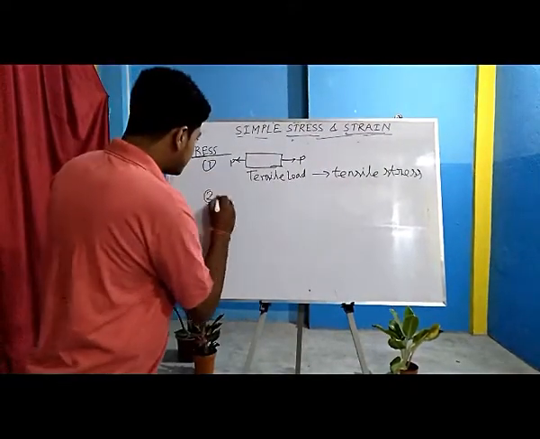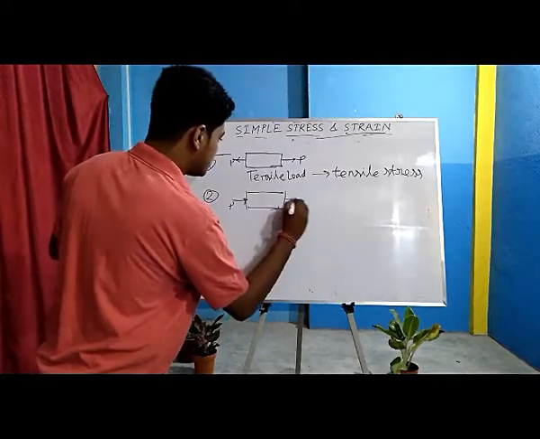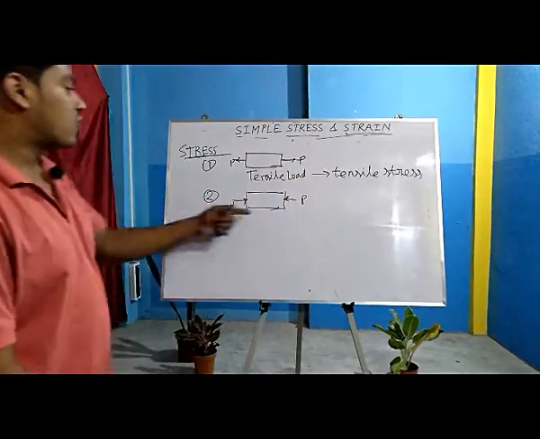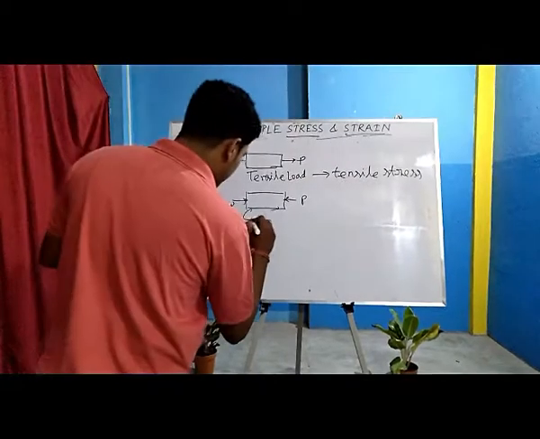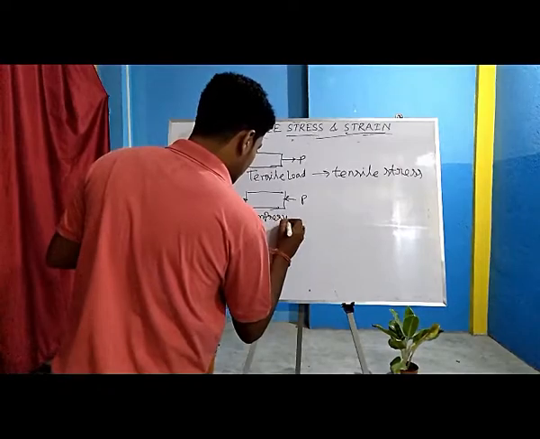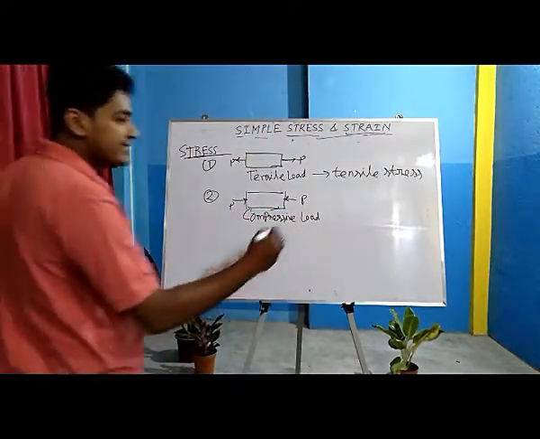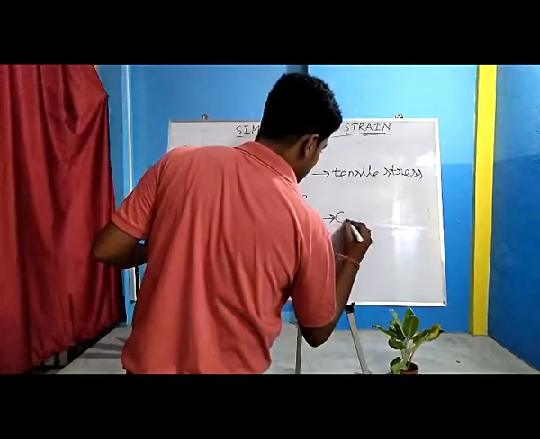Now, second case looks like this. This kind of loading is named as compressive load. Compressive load leads to compressive stress.